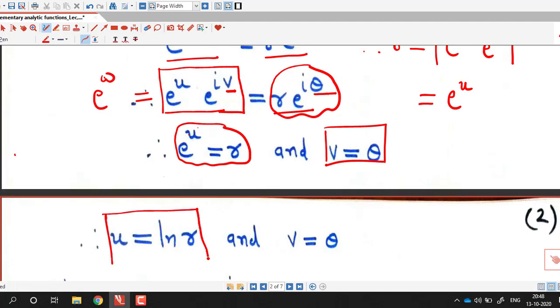Here we are using the definition of real exponential function, the fact that a real exponential function and real logarithmic function are inverses of each other. So therefore e raised to u equal to r implies u equal to log r. Again I repeat, this is logarithm of a positive real number. This is not complex logarithm, and we write v equal to theta.